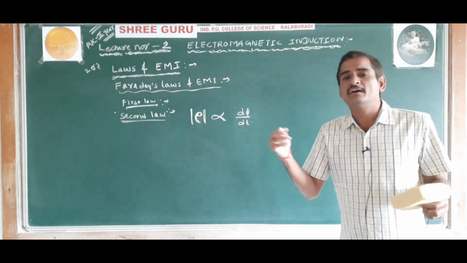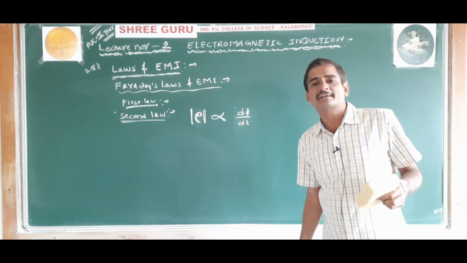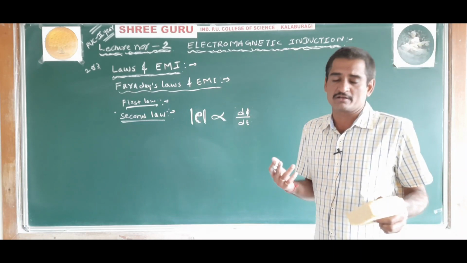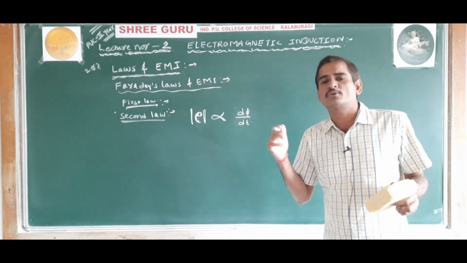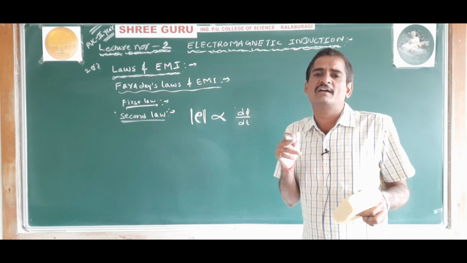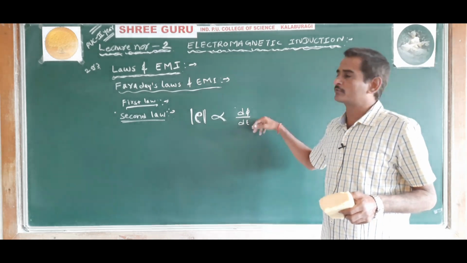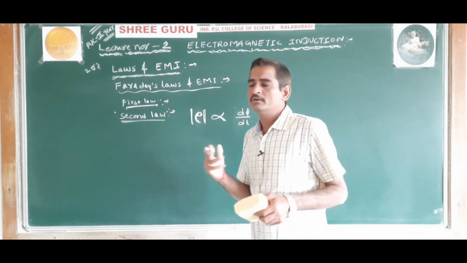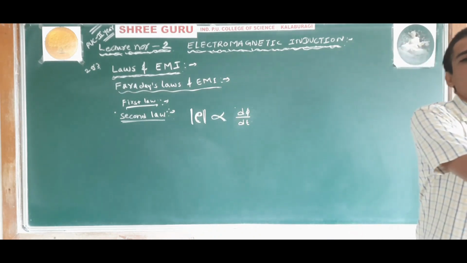That is, if the relative motion between the magnet and coil is faster, then the deflection produced will be larger. If the relative speed of the magnet and coil is more, then the change in magnetic flux will be more. Then induced EMF will be more, induced current will be more, so deflection will be more.